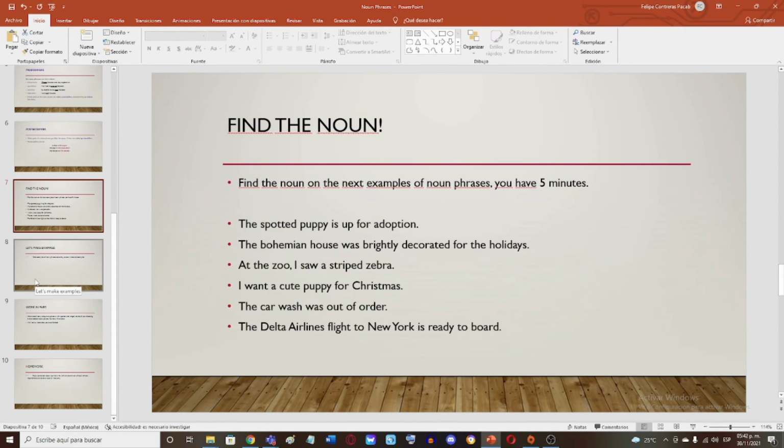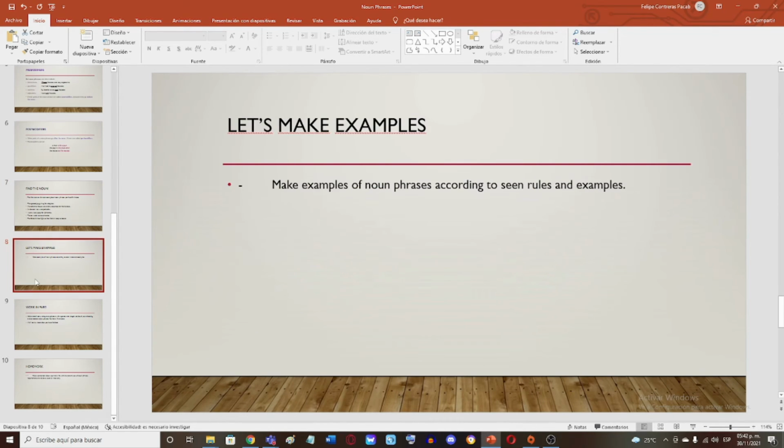Thanks. All right. The next activity will be about making examples. For this activity, you will need to make some examples of noun phrases. You can make as many as you wish to, and you will be sending that to my WhatsApp as an image. You will take a screenshot and send it to me.